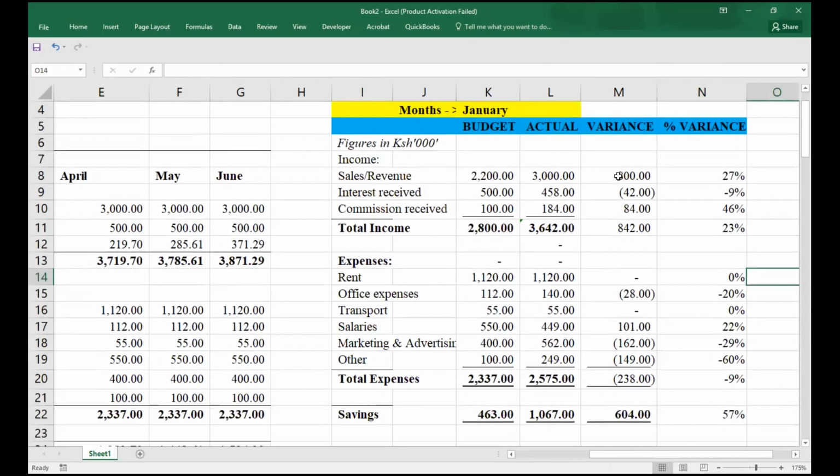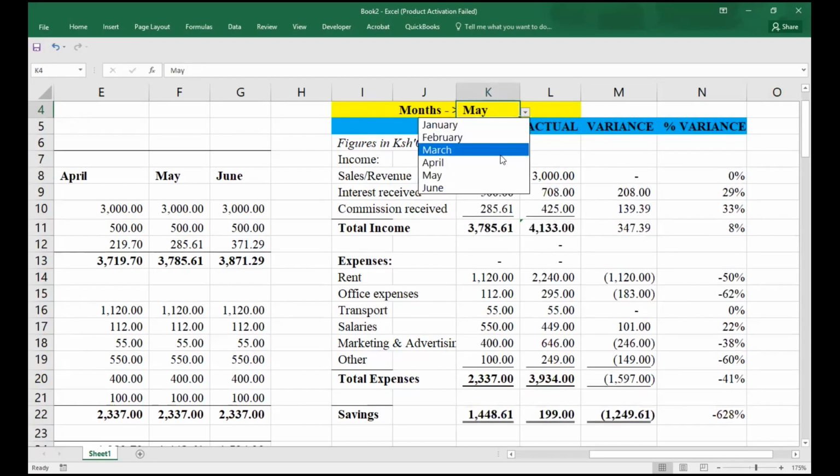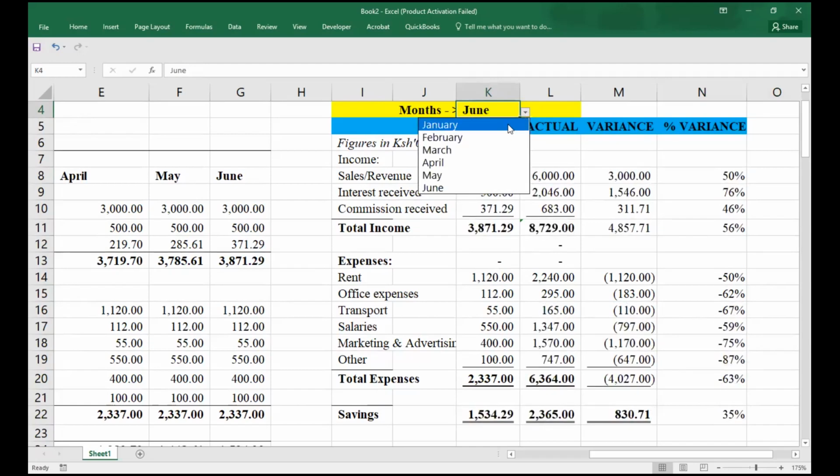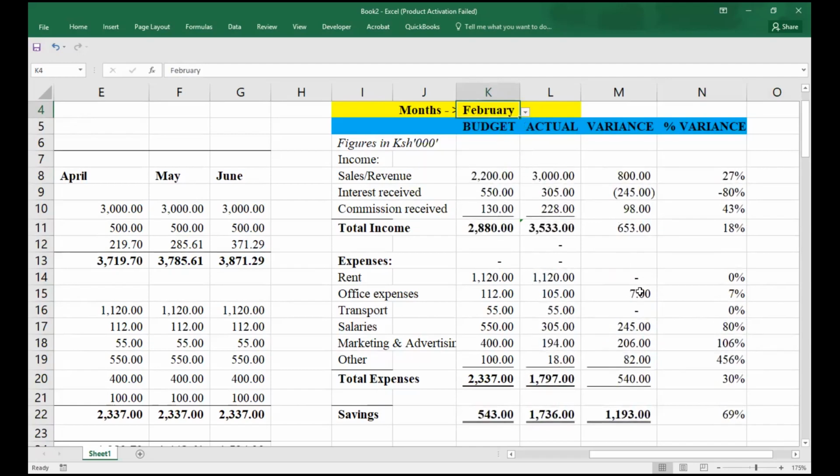So this is our percentage variance, and literally this is our variance. We compared our variance, and whichever period you take, our data will be changing automatically. We have automated everything here.